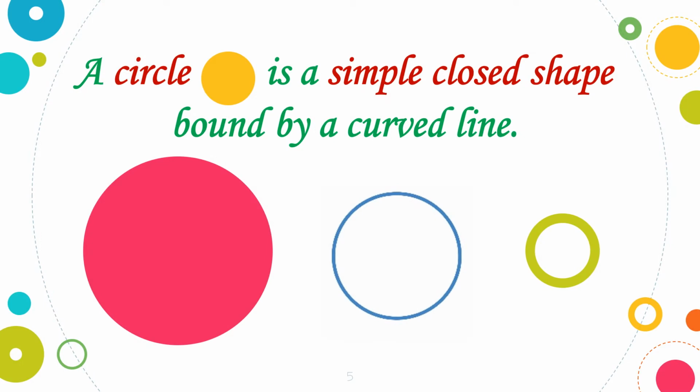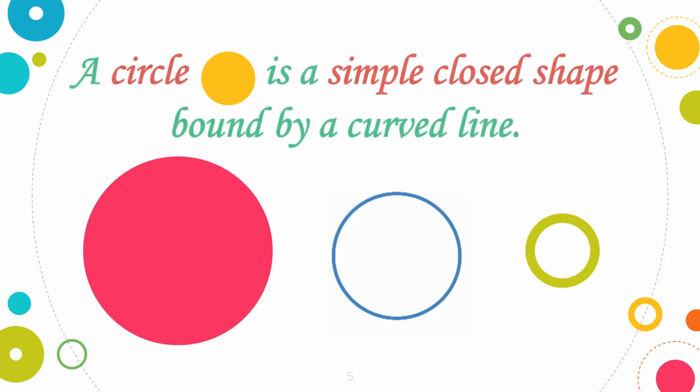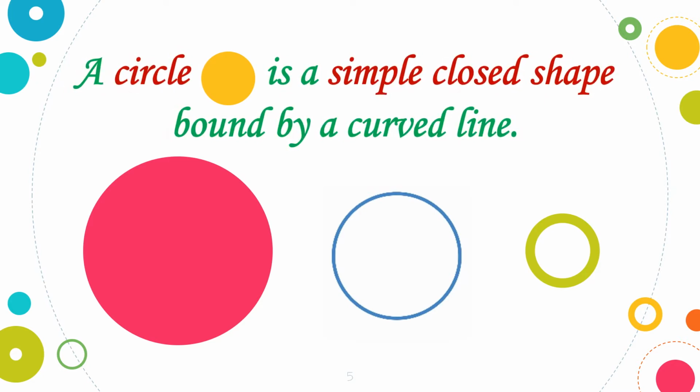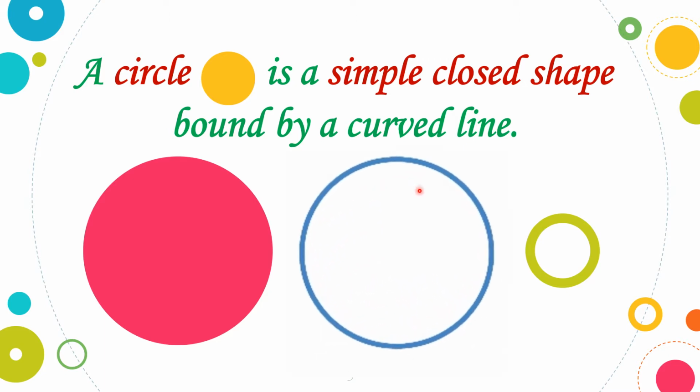Let's define circle now. A circle is a simple closed shape bound by a curved line. Children, as you can see in these three images, all these are circles and they are closed. Closed shape means there is no opening, and also the line you can see, the boundary, is curved, it is not straight.